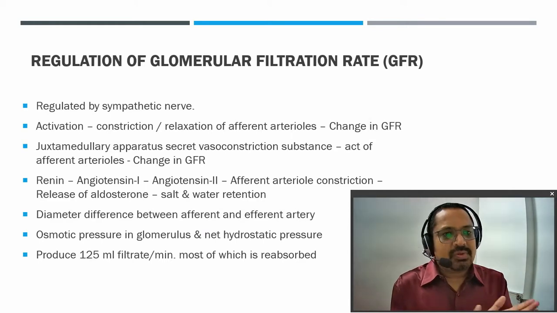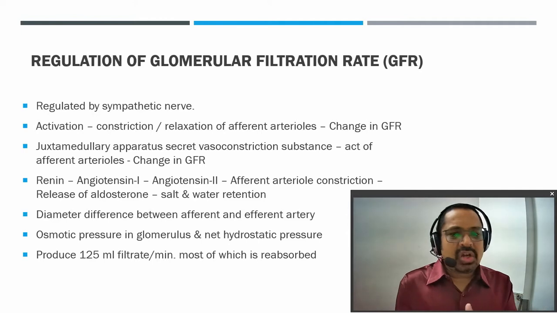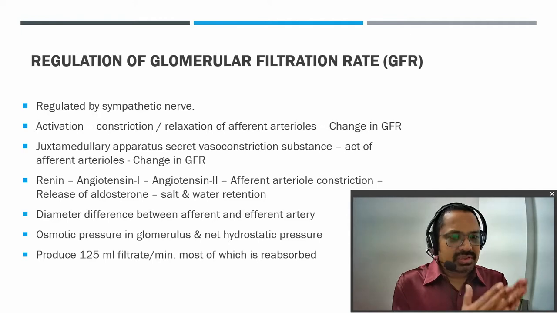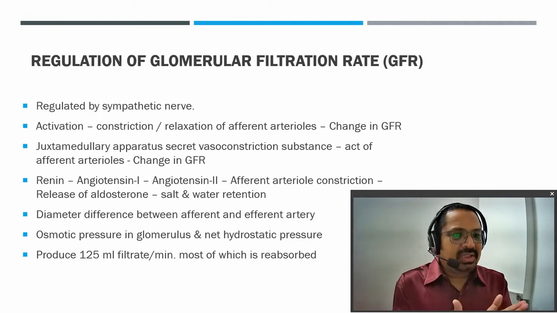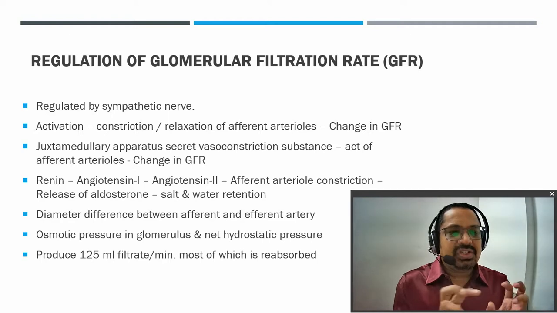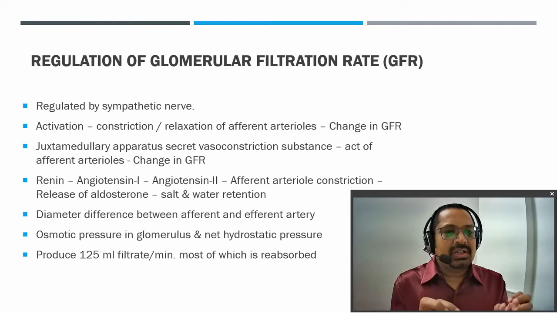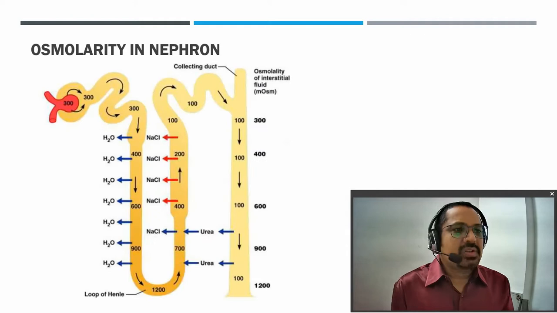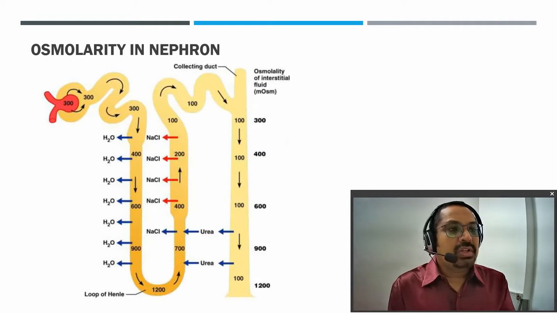So these are responsible for the diuresis or anti-diuresis actions. So these are the factors. In first year we have already seen that the change in afferent and efferent arteries is responsible, but not only that, there are other factors also. So how is the osmolarity in the nephron?